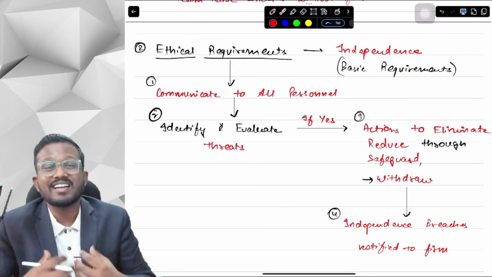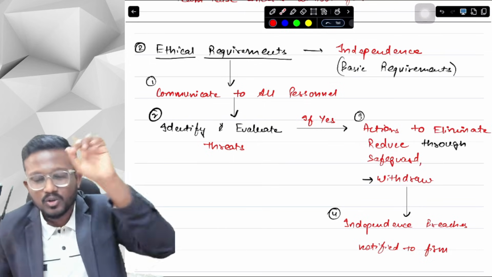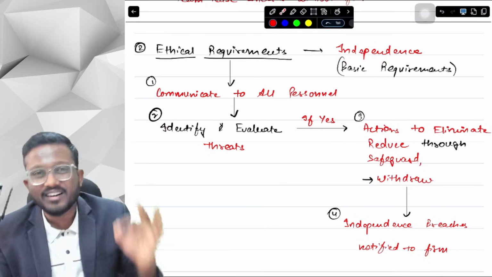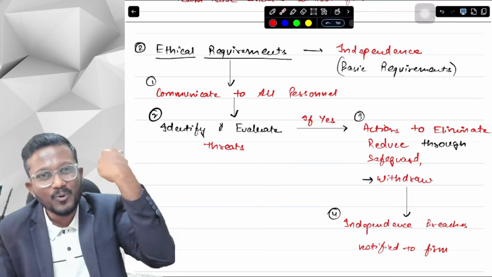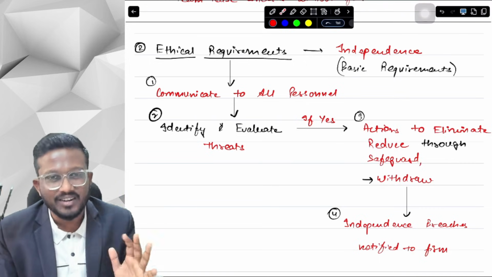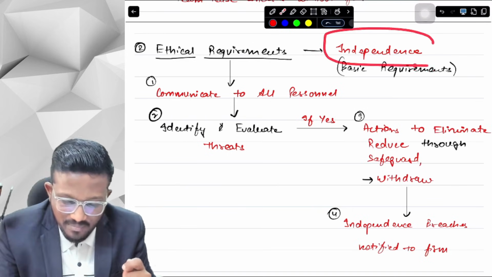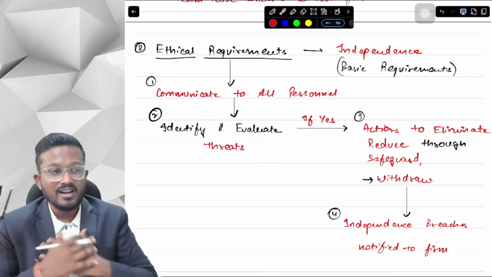Next, the second element is ethical requirements. We should be ethically right. We should have met all the ethical requirements. The most important ethical requirement, the basic requirement, is independence. If an auditor is not independent, then the audit is void. Then we don't believe or trust the audit. Now I know as an engagement partner that I should be independent. Does my team know it?